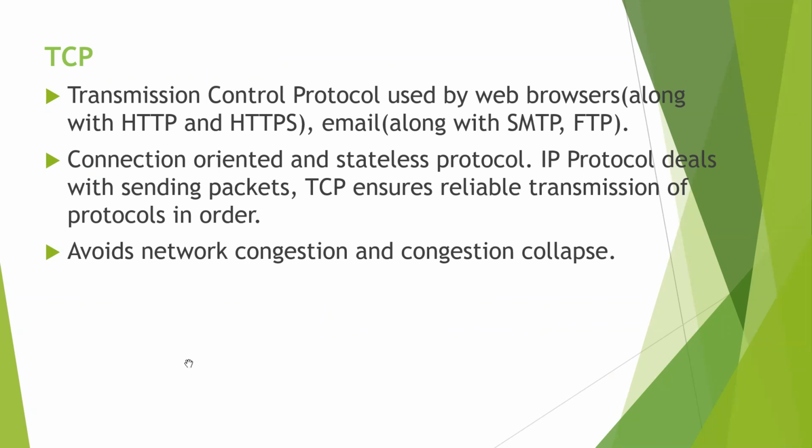If you take, we are using our Google Chrome to surf a lot of pages. Those pages are all connected with HTTP, HTTPS. These are all application layer protocols. So these are all used by web browsers, and also by email programs. TCP is the most used transport layer protocol.